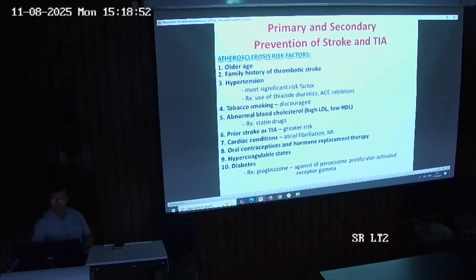The risk factors can be older age, family history of stroke, hypertension, tobacco smoking, abnormal blood cholesterol, that is dyslipidemia, prior stroke or TIA, cardiac conditions, oral contraceptives and hormone replacement therapy, hypercoagulable states and diabetes. So these are the various risk factors, and through the modification of these risk factors we can reduce the burden of stroke and TIA in the society.